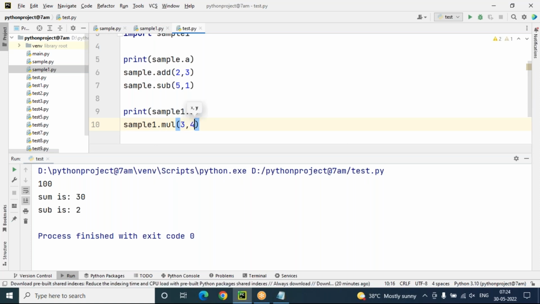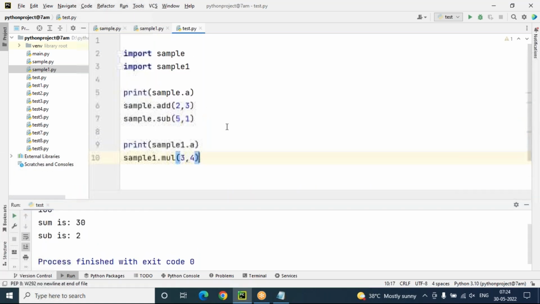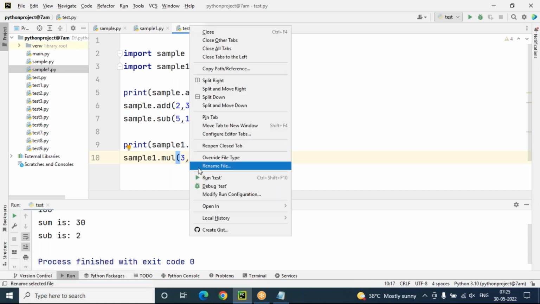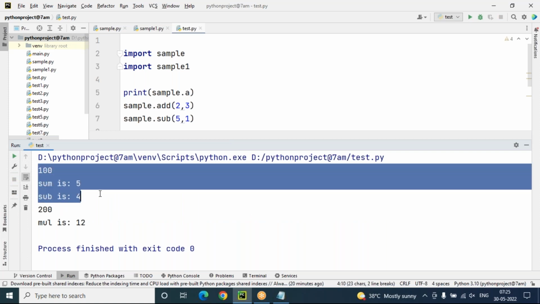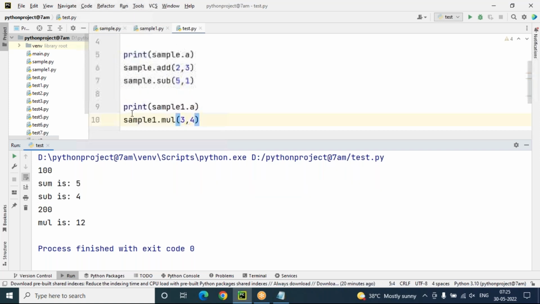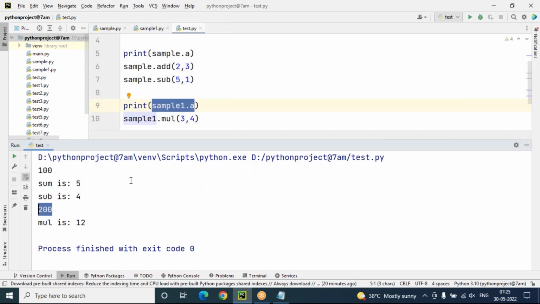Now you can see 3 and 4, and 8. Just observe here. Two modules are imported in the heading section, and with each module name I'm separately accessing variables and methods, and the sample1.a variable and method also I'm accessing here. Once I start execution, we got the output clearly. From sample, the a value is 100, sum is 5, sub is 4: 2 plus 3 is 5, 5 minus 1 is 4. And coming from sample1.a, that is 200. Multiplication is 3 into 4, that is 12.